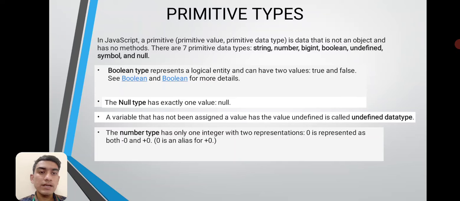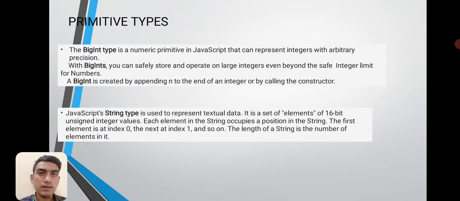And in the undefined data type, a variable that has not been assigned a value has the value undefined. And the number data type has only one integer with two representations: 0 is represented as both minus 0 and plus 0. Plus 0 is an alias for 0. And the BigInt type is a numeric primitive in JavaScript that can represent integers with arbitrary precision. With BigInts you can safely store and operate on large integers even beyond the safe integer limit for numbers. A BigInt is created by appending n to the end of an integer or by calling the constructor.